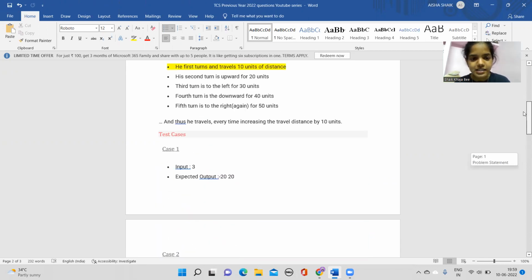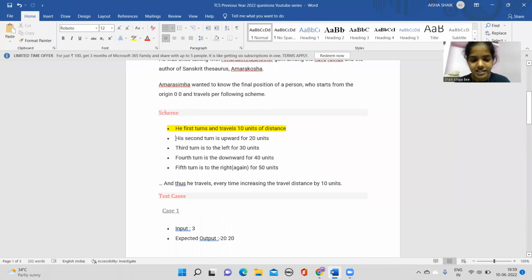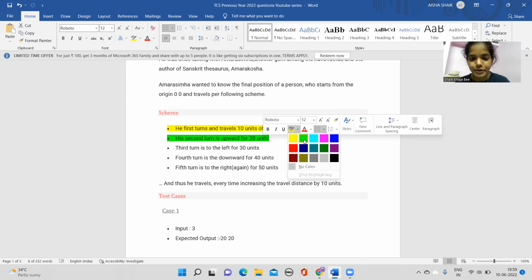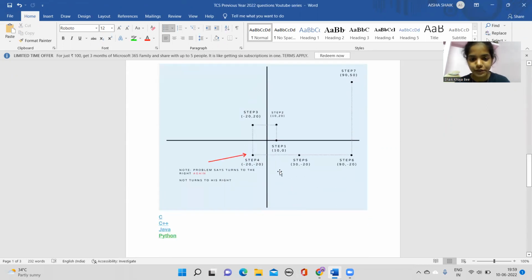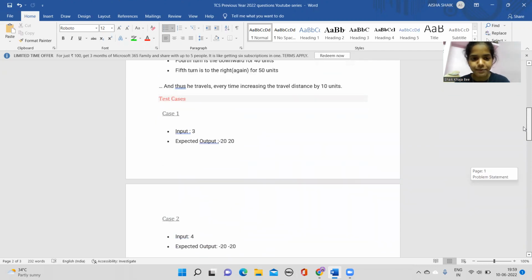Then his second turn is upward, for how much? For 20 units. Upwards means it's usually the y-axis. He's going upwards, that means he's going the way of the y-axis. So you give the value as 20, that is x comma y.